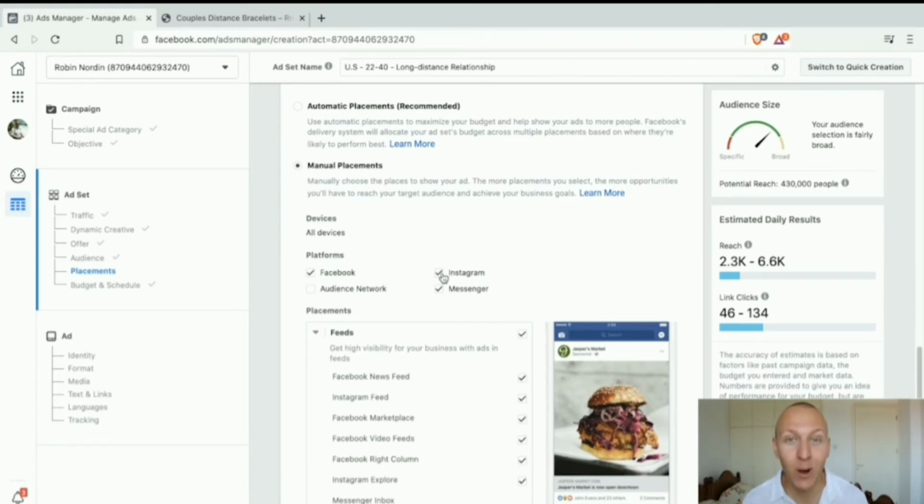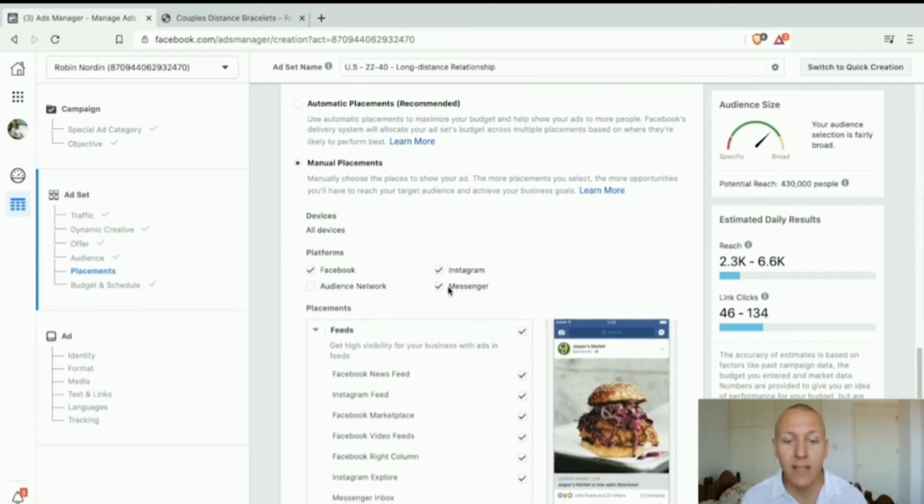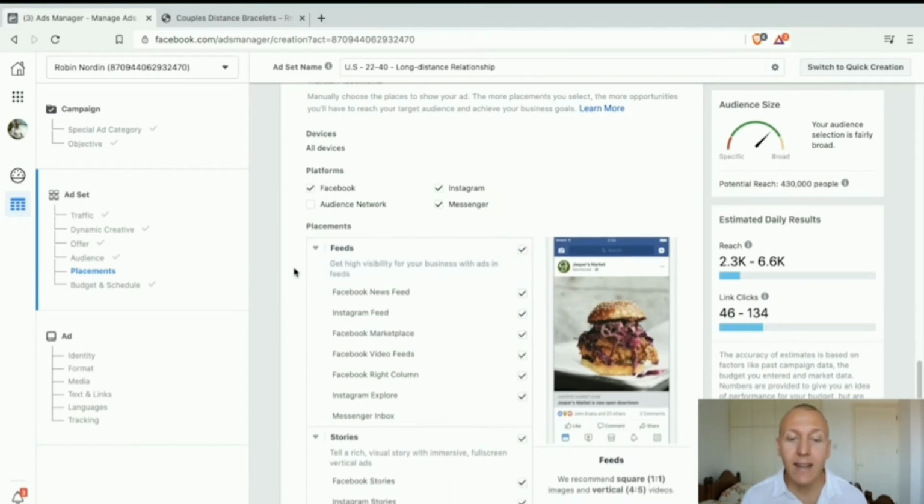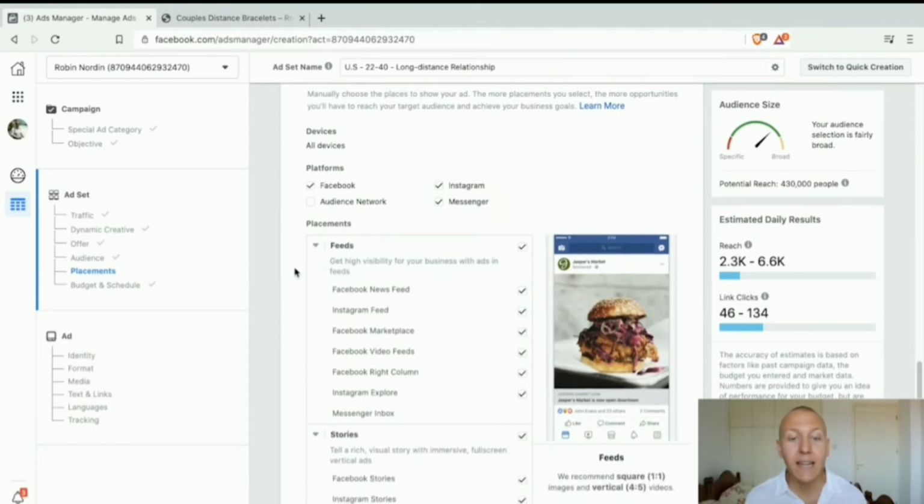I'm going to show you why in just a second, but I'm going to keep this on for now. And then we have Messenger, and Messenger is very simple. If we have a Facebook page, we can do Messenger ads, so there's no problem about that at all. Now, if we scroll down, we can see that we get an example of where our ads might show up and how it's going to look.